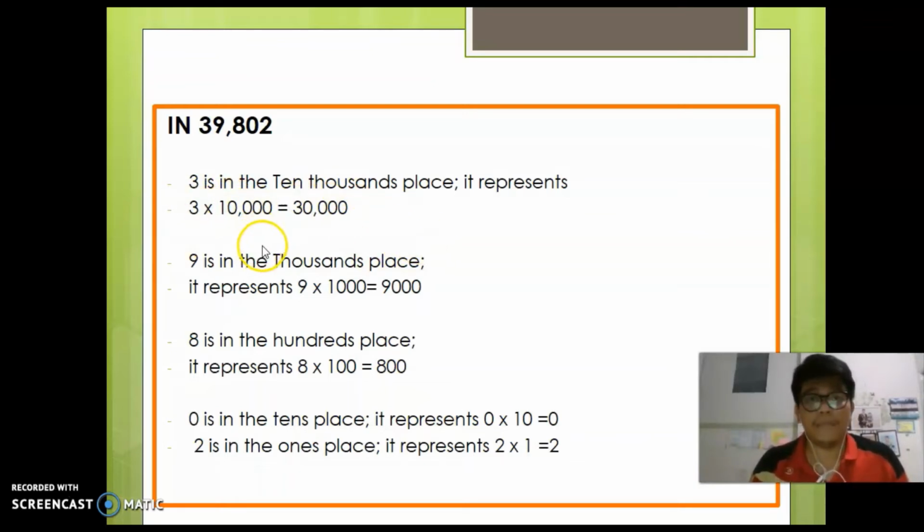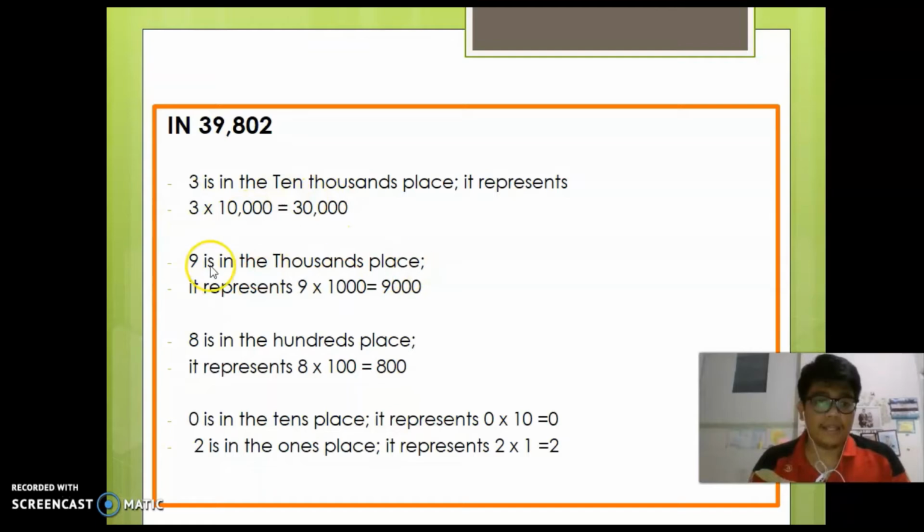So value and place value are different. Be careful. When I ask what the place is, what you call it, you can write the words. And when I ask what it represents, or what the value of 3 in this number is, you can say 30,000. Different, yeah. If I say place value, you write these words, but when I ask what the value is, it is only a number.